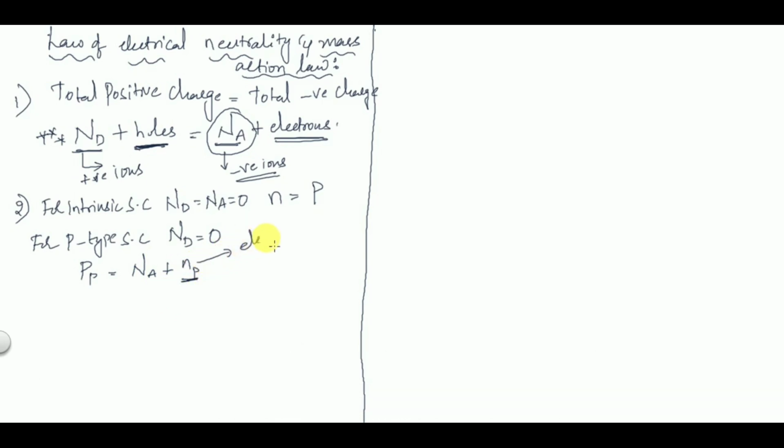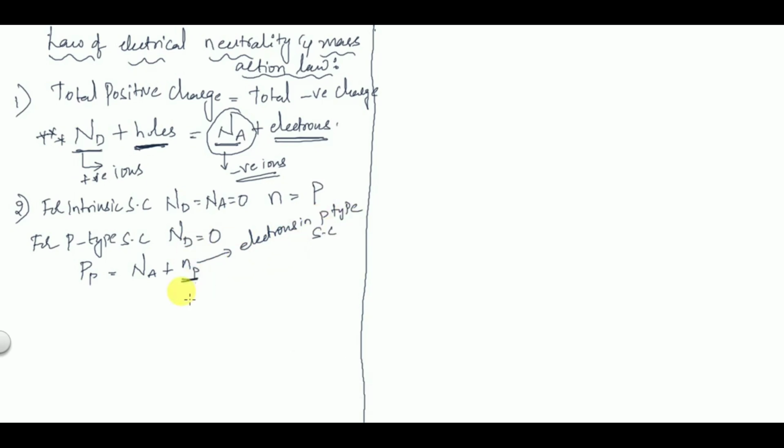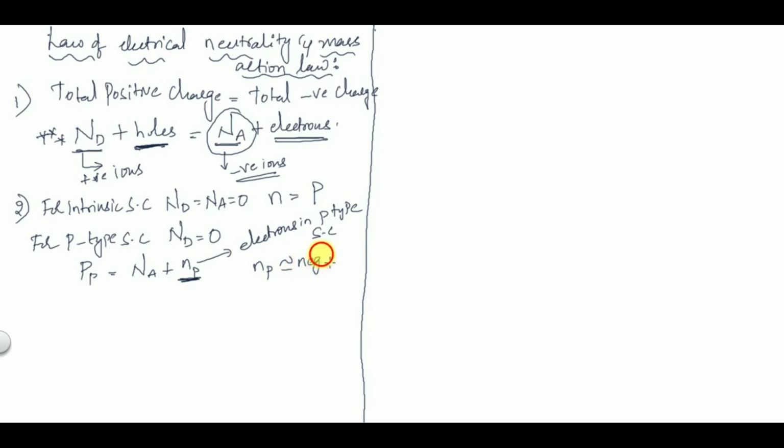In p-type semiconductor, electrons are minority carriers, so the Np value is almost negligible and we can eliminate it. So what we get is Pp is almost equal to Na. This is in the case of p-type semiconductor.